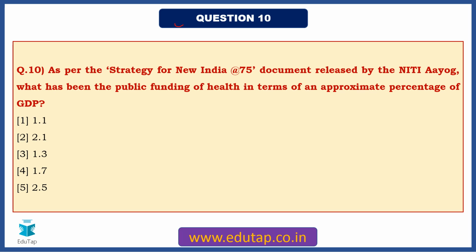Now, the last question for discussion in this particular session is, as per the strategy for New India at 75 document, which is released by the Niti Aayog, what has been the public funding of health in terms of an approximate percentage of GDP?